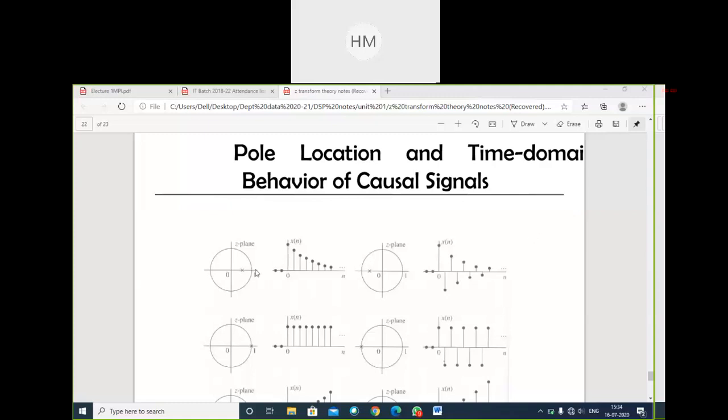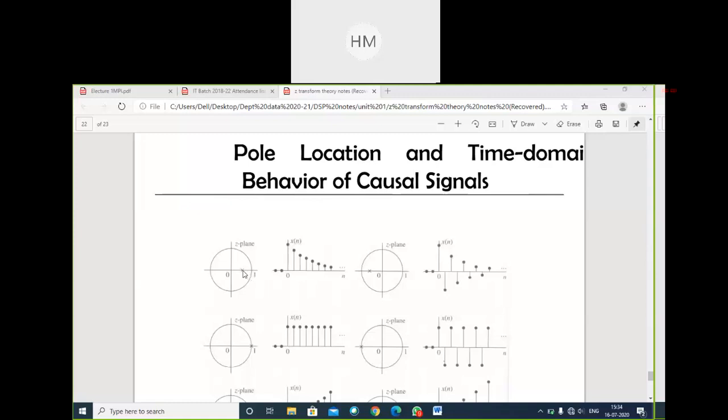Okay. So ROC will exist for this. This is my Z plane. If the ROC exists, then the system is causal. This is an example of causal systems. You understand now what we mean by causal signals? All are causal signals. We have seen the property of causality and how ROC exists for those signals, and we can define stability also.